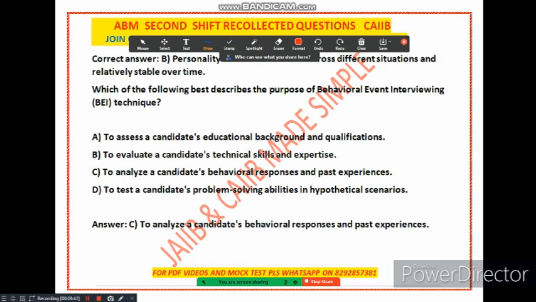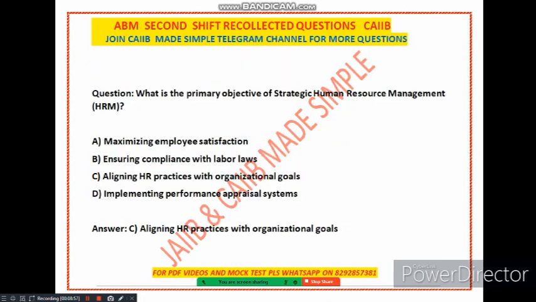So friends, let's see the option. So in this case, option number C is correct. So you can see, to analyze a candidate's behavioral response and past experiences, right? A, B, D are incorrect. So option number C is correct in the context of this question. Now let's see the next question.